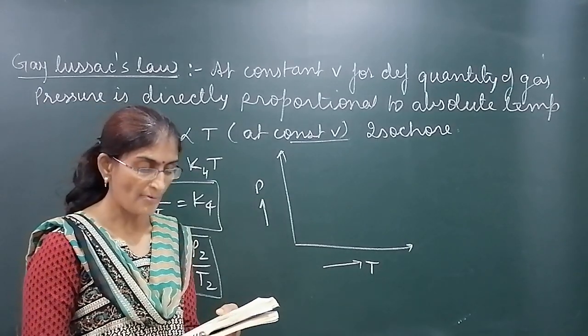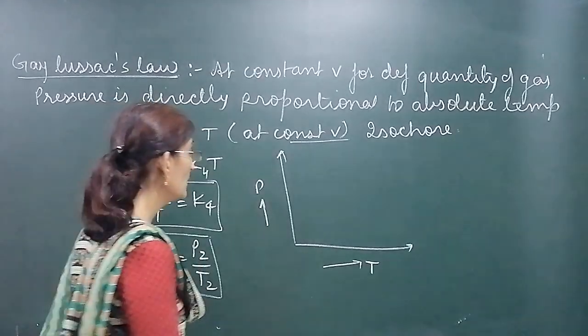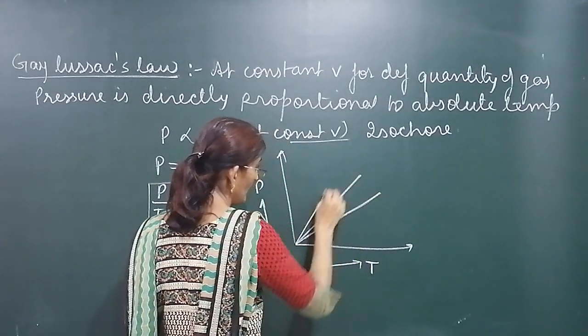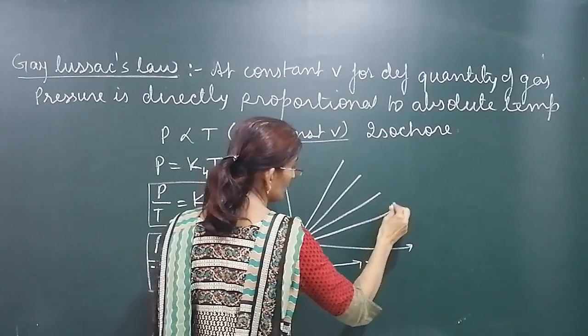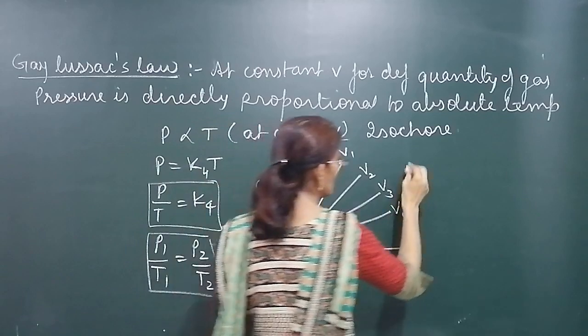So if you plot a graph for pressure and temperature, we will have V4, V3, V2 and V1. V4 is maximum.